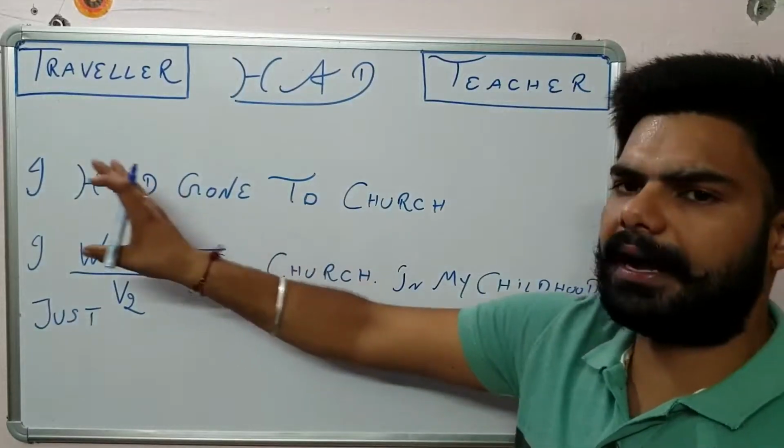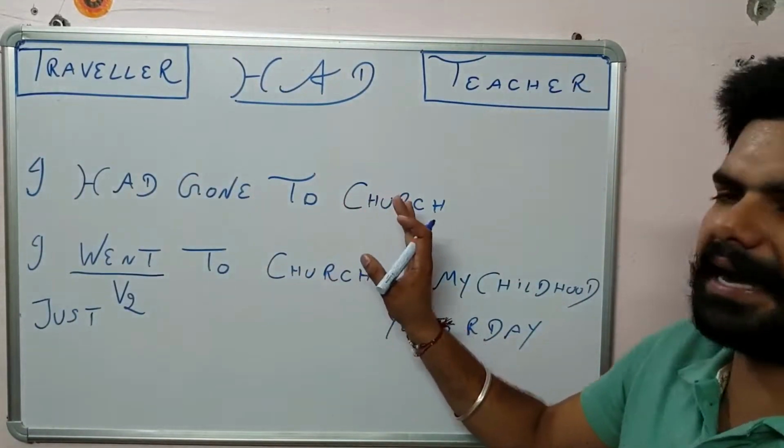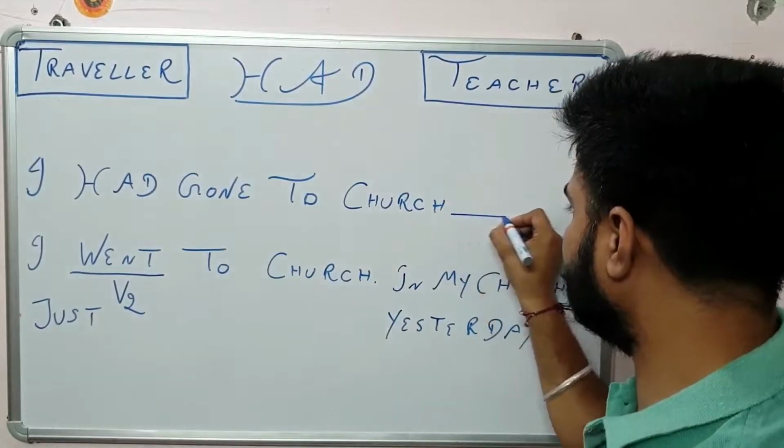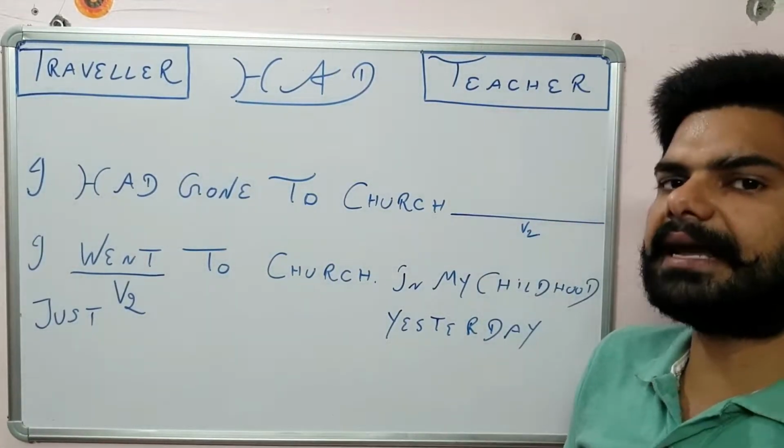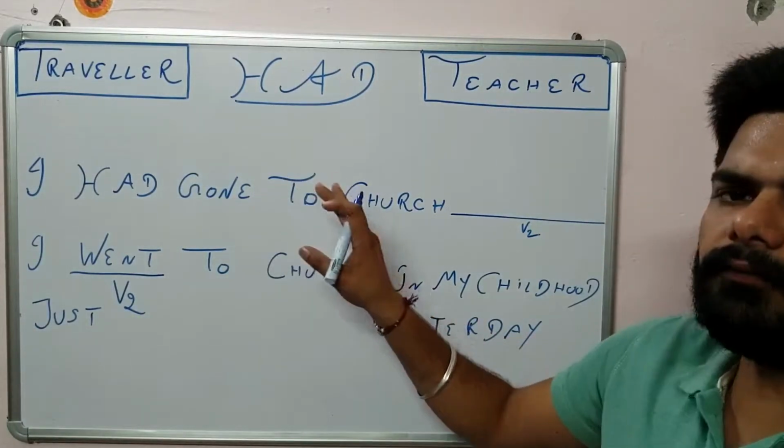We cannot write "I had gone to Chandigarh" just as it is. We have to make a second sentence with V2 form. Remember this one thing, we cannot use a past perfect sentence just on its own.